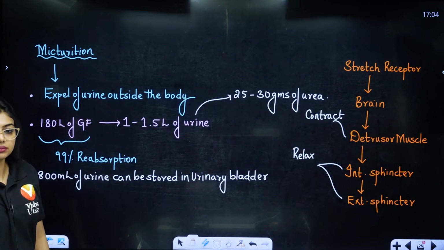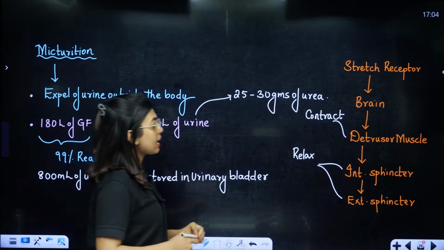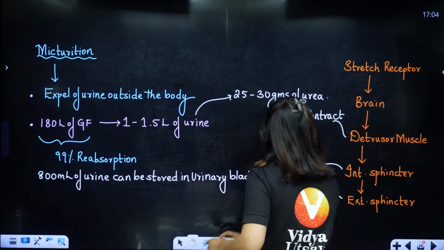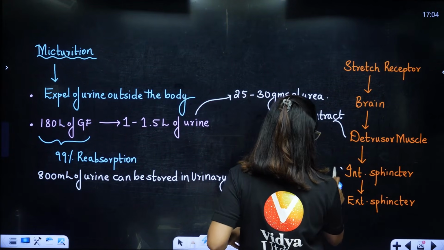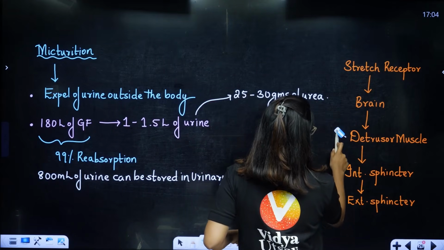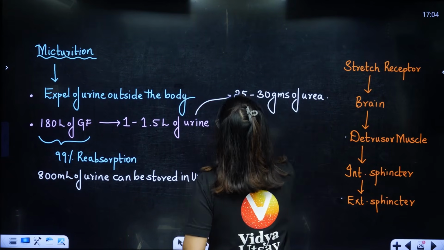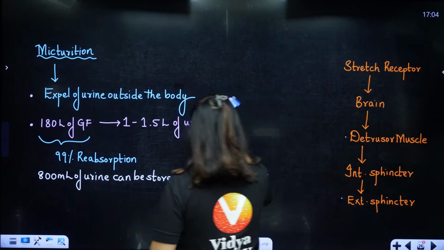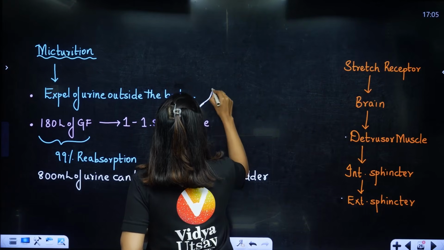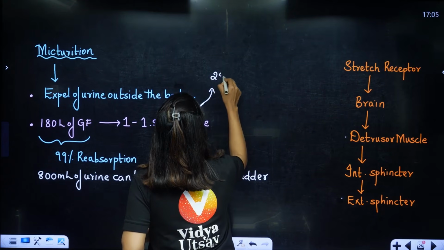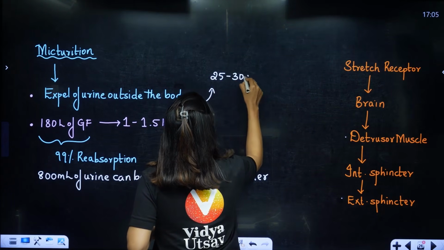Understood, ma'am? Okay. Now students, sometimes I'll write this in a different color, otherwise you people will think that everything is part of it. We will write this a little on this side. How much is there? 25 to 30 grams of urea.